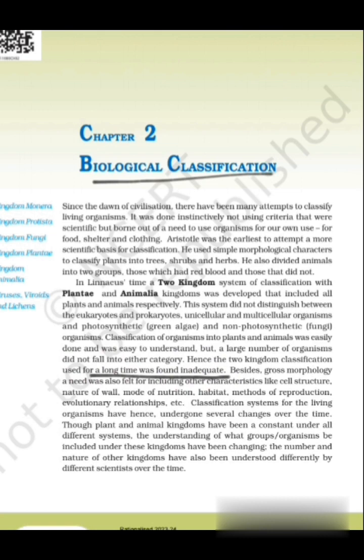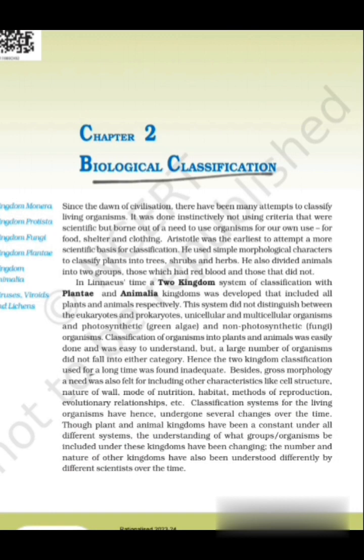Besides gross morphology, a need was also felt for including other characteristics like cell structure, nature of wall, mode of nutrition, habitat, methods of reproduction, evolutionary relationships, etc. Classification systems for living organisms have hence undergone several changes over time.